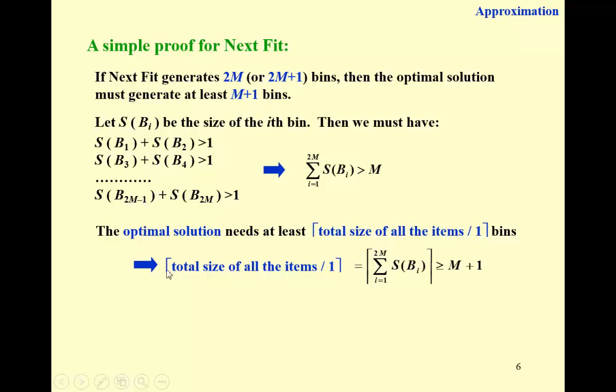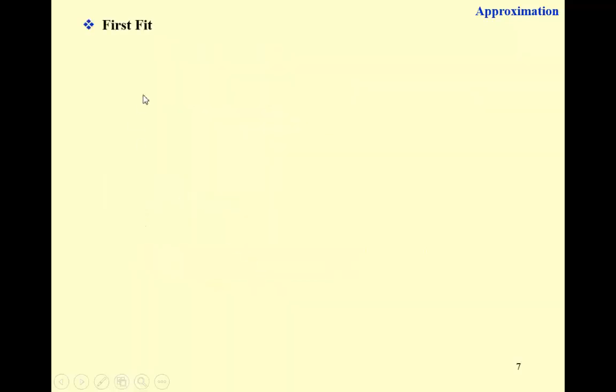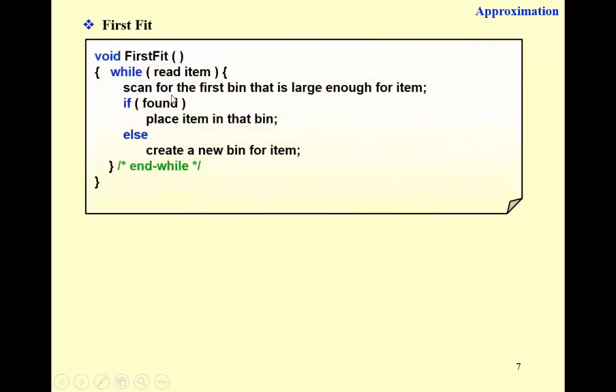So people have tried to make some improvements. So here we have the first fit algorithm. Instead of simply checking the current bin, first fit would scan for the first bin that is large enough for this new item. If we can find this bin, we just place the item in that bin. Otherwise, we have to create a new bin for this item. Still quite simple, right?